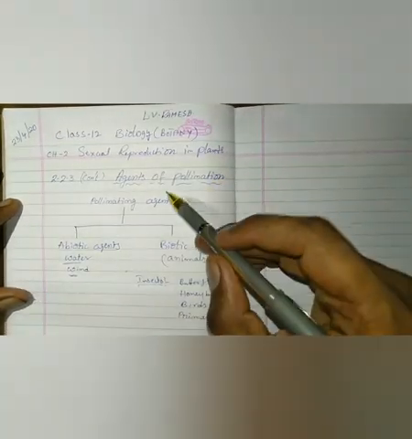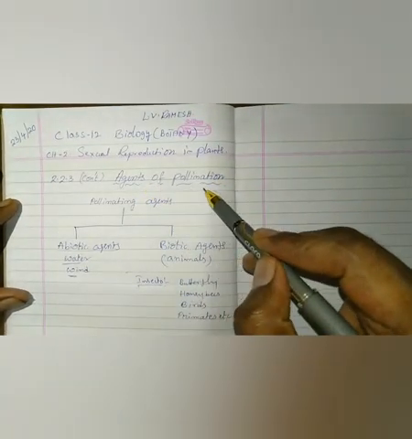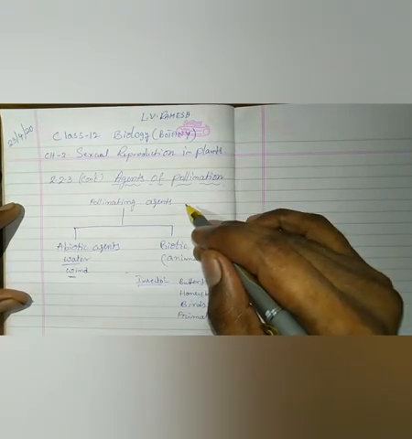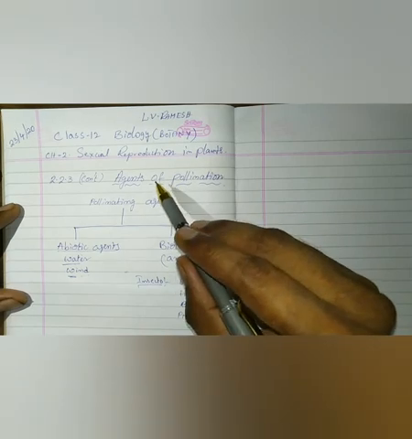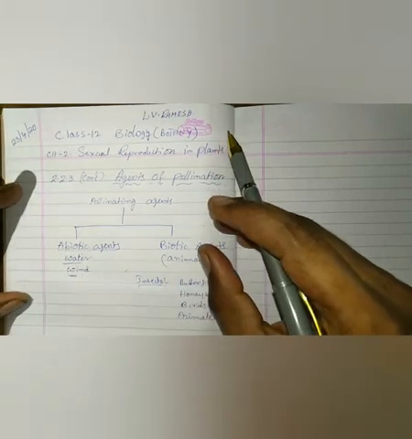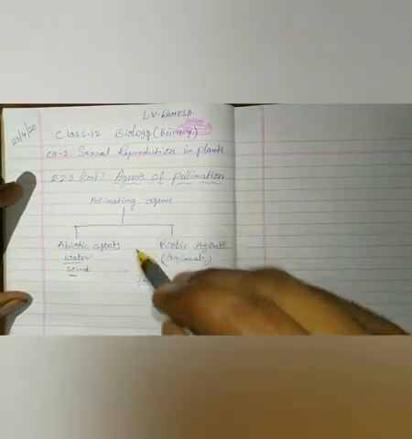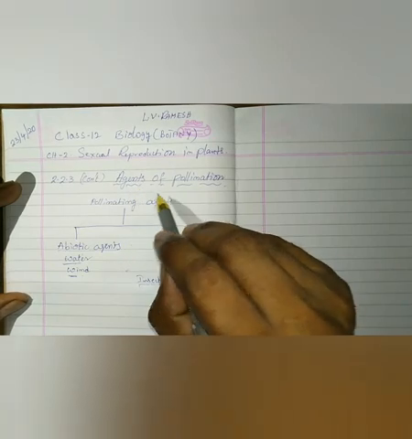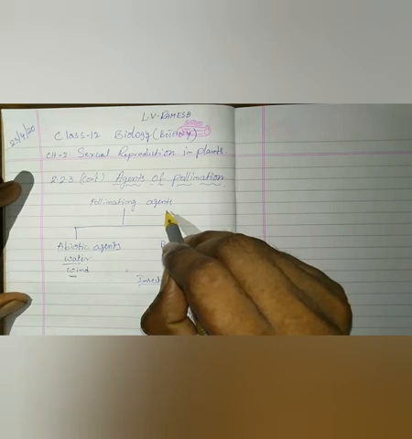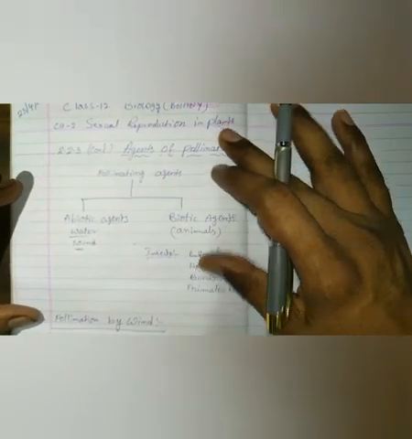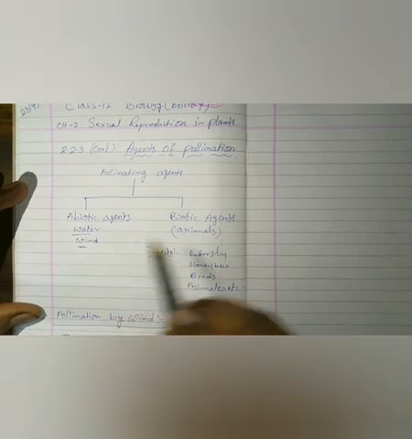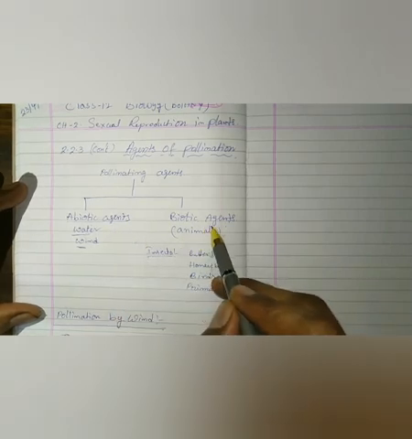Hi everyone, today's topic is agents of pollination, and in the previous class we discussed kinds of pollination. In this topic we will discuss what agents are involved in pollination. The agents which are involved in pollination are called pollinating agents. There are two types of pollinating agents: one is abiotic agents and another is biotic agents.